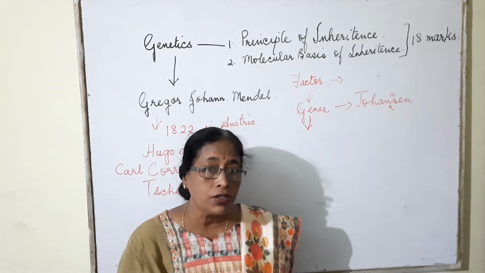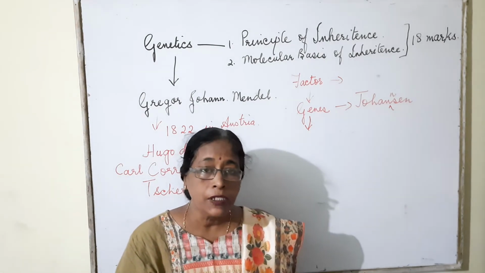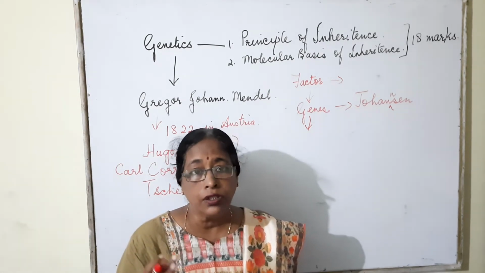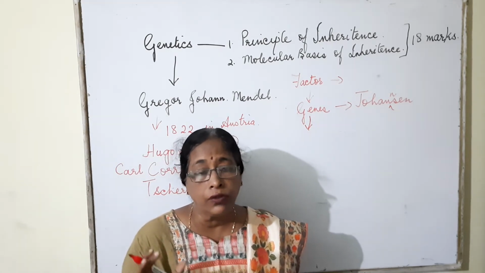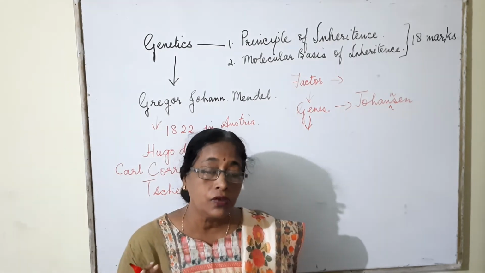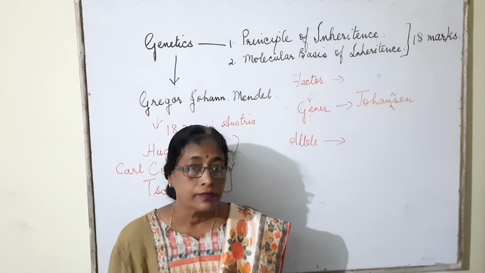They have information that can be transmitted from one generation to another generation. So genes are found in the DNA. You can say genes are the segments of DNA.